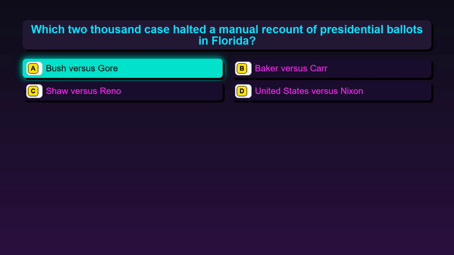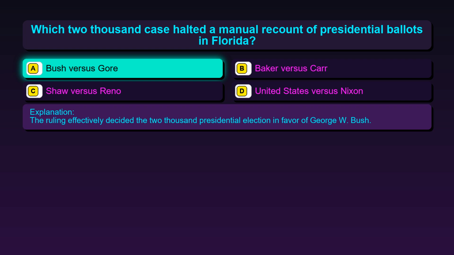The correct answer is option A, Bush v. Gore. The ruling effectively decided the 2000 presidential election in favor of George W. Bush.